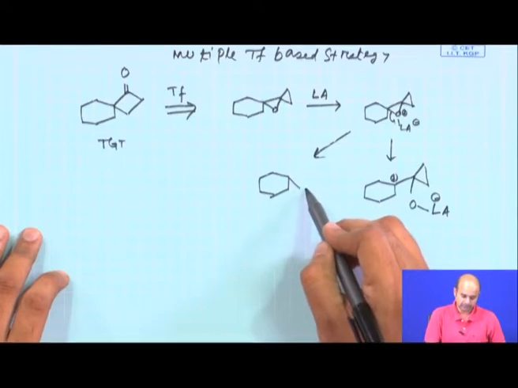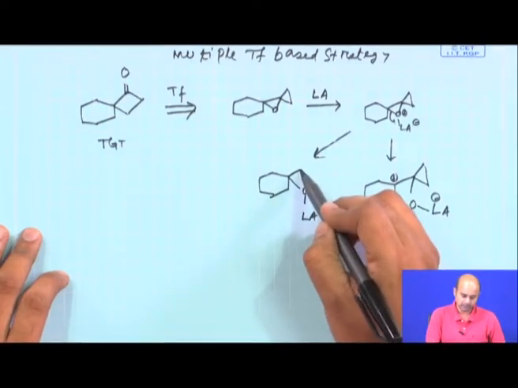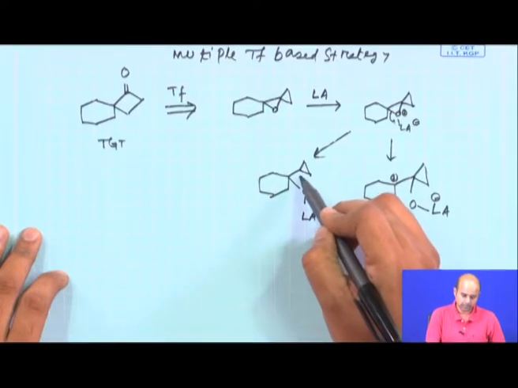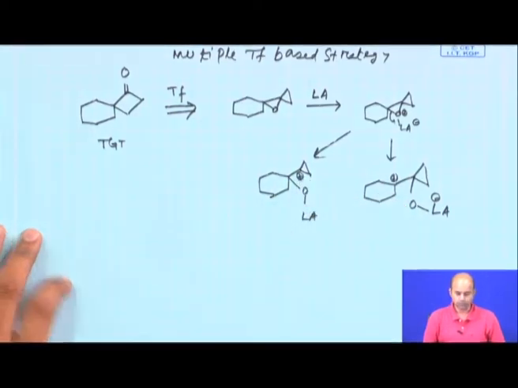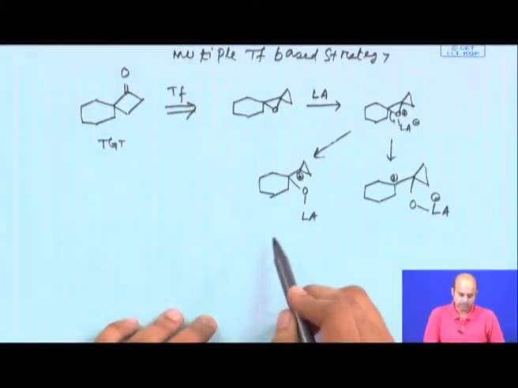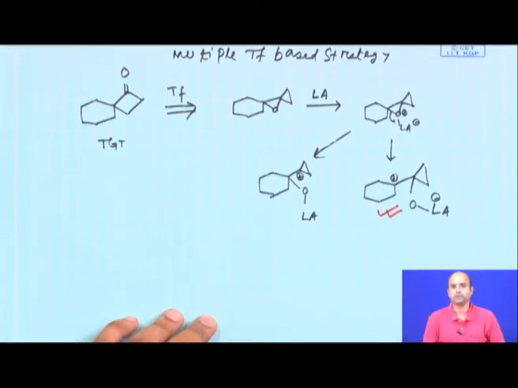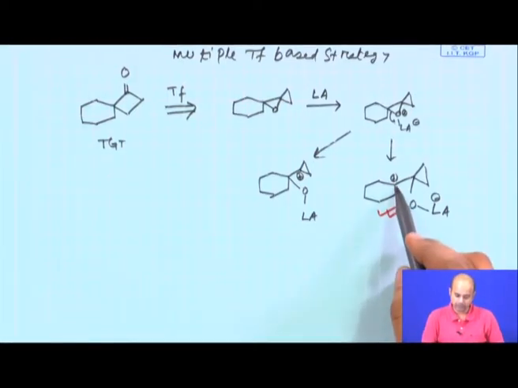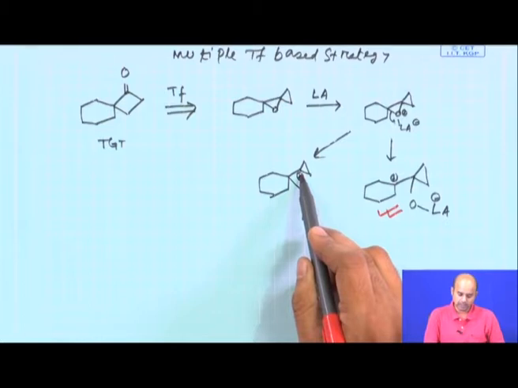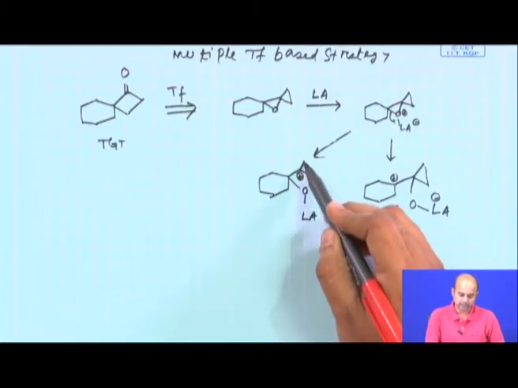and in this case you will be forming this carbonium ion. So, both carbonium ions in principle can generate, but in reality this will be the most stable carbonium ion. Why? This is a secondary carbonium ion, this is also secondary, but this carbonium ion has a cyclopropyl group attached to it.